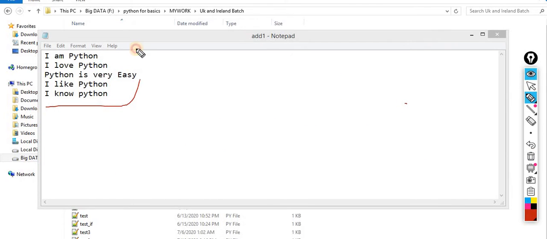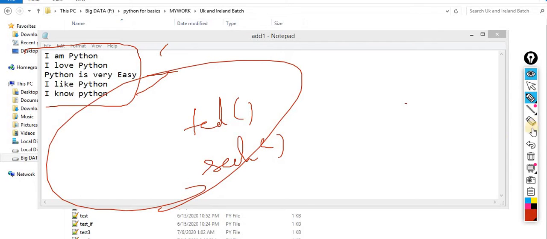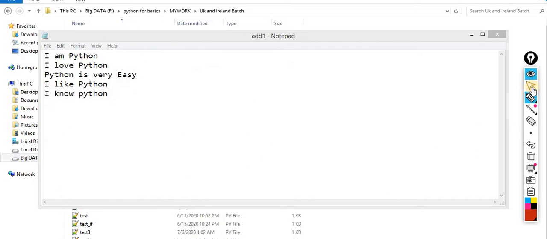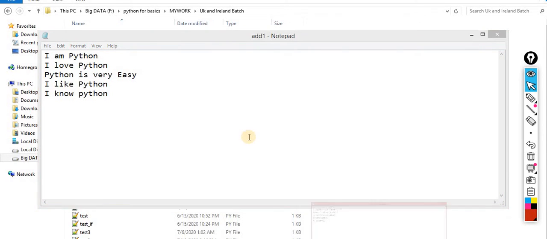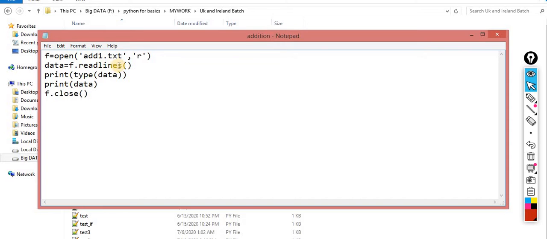So this one is the read way, and how we can read with the help of the 4 methods. Now the next one is tell and seek. Okay, now understand how exactly it is used. Very simple, nothing special that you have to do. This time I read 2 characters. Now I am asking f.tell where my cursor is. Now it will tell me my cursor is here. Okay, let me read out 14 characters.